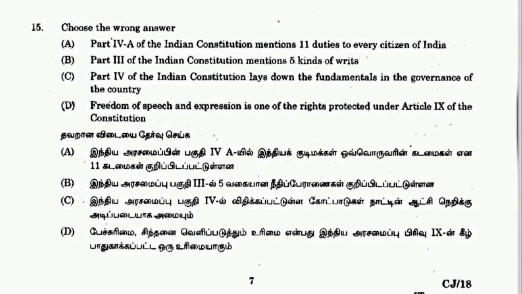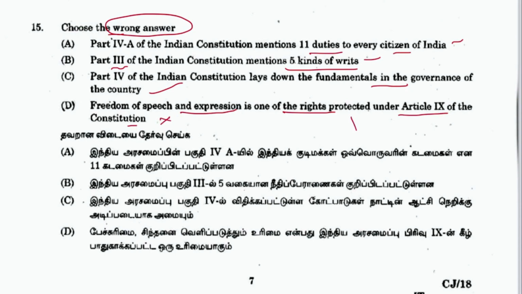Next 15, choose the wrong answer. So we have to tell wrong. Part 4 of the Constitution have 11 duties. Yes, they are correct. Part 3 mentions 5 kind of writs. Yes, it is. Part 4 lays down fundamentals in the governance of the country. Yes. Freedom of speech and expression is one of the rights protected under Article 9 of the Constitution. No, it is in 19. So D is wrong. So D is the answer.